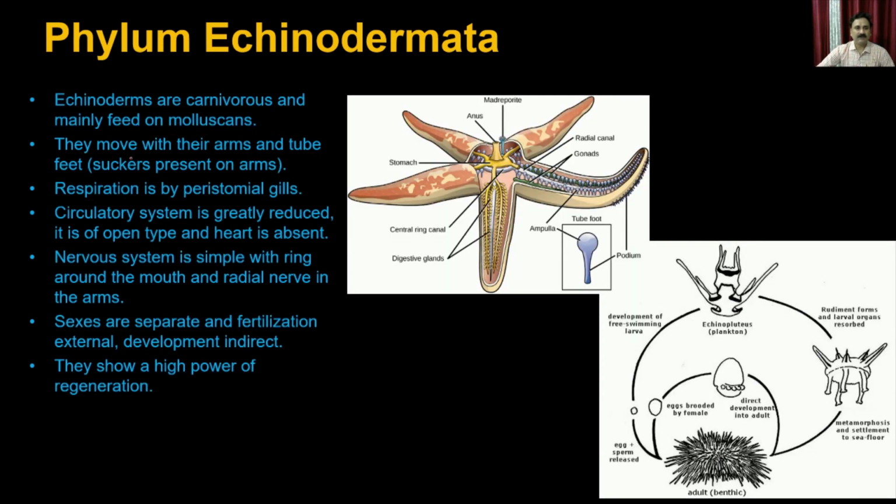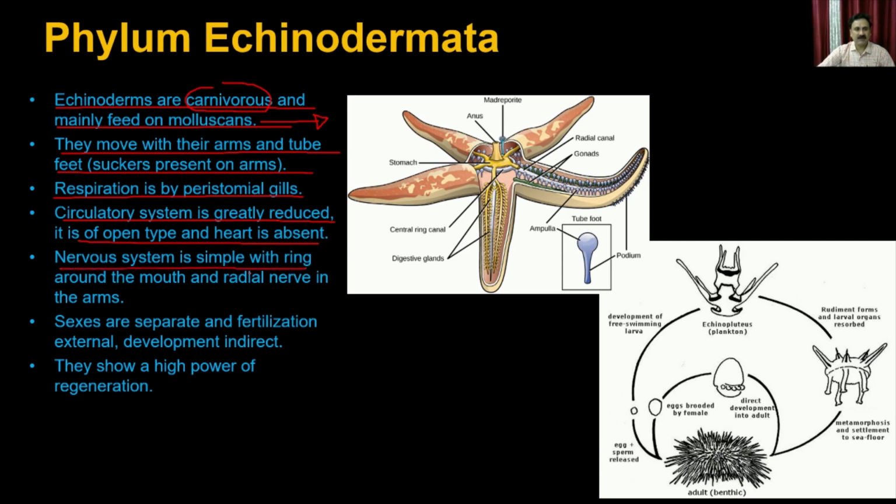And then you have the Echinodermata. Echinodermata are carnivorous, so they are always feeding on molluscans like Pila and Unio. They move with their arms and tube feet, like the suckers that are present on their arms, right? The respiration is by the peritoneal gills, and the circulatory system is greatly reduced. It is of open type, and the heart is absent.